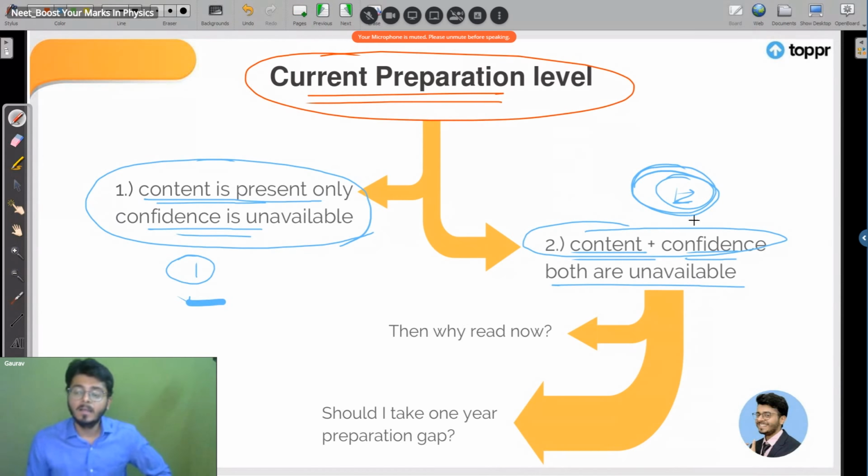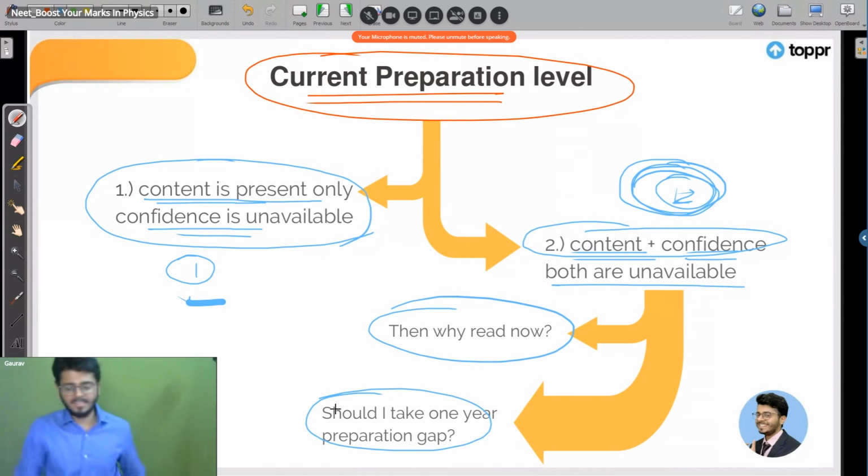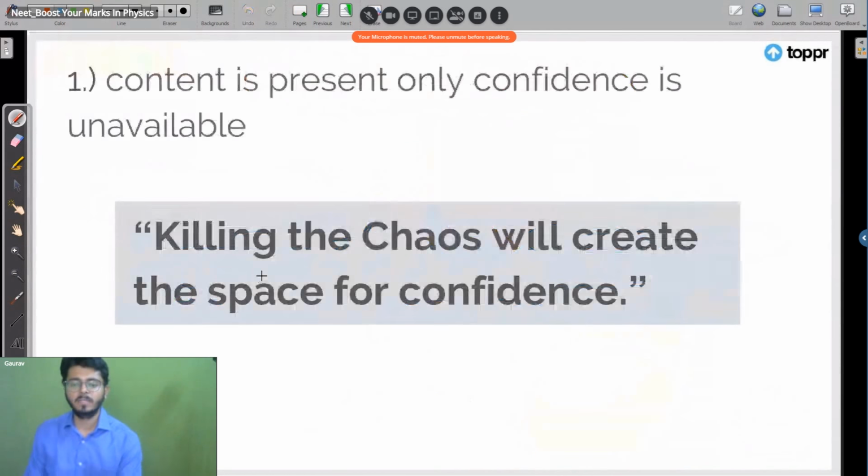Now understand that. These kids might think, abhi tak nahi padha to ab kyun padhe? Yes or no? Why read now if I haven't done anything yet, right? Then why read now? I'll tell you that. And should I take a year gap if I am in class 12? These are the questions asked by those kids who do not have content in their mind right now. So should they take a preparation gap or what should they do? I will explain everything as we go on. Chalo. Amazing, right? So let's move on and talk about everything one by one.